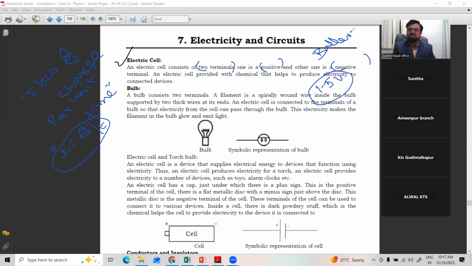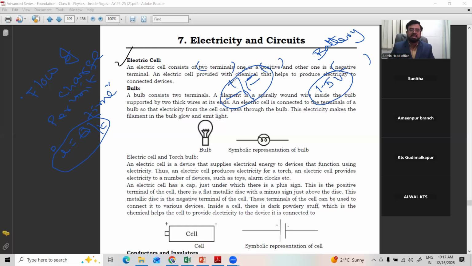When two or more cells are combined, it is called a battery, a little bigger one. It may be 3 volt, 6 volt, or 9 volt. But when one positive and one negative are combined, it is called a cell. Its symbol is like this: the long line is positive, the short line is negative, connected like this. This is the symbol of a cell.